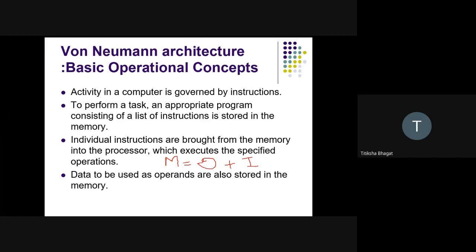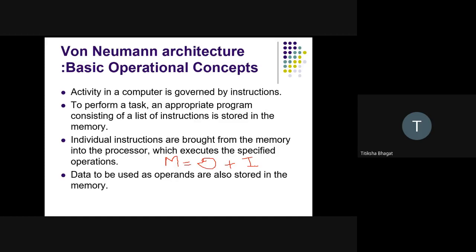Remember this line. It has one principle: my memory will not only store the data, but also the instructions. We have not yet seen what an instruction is. We will see this statement later on.